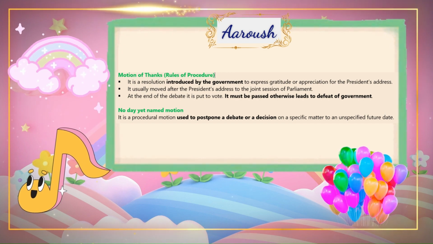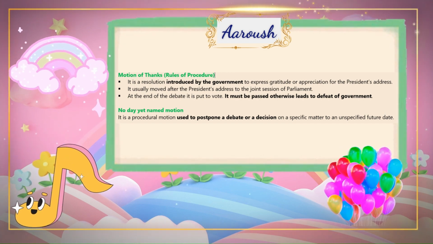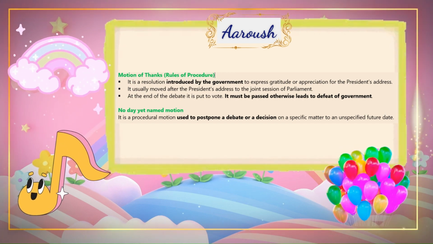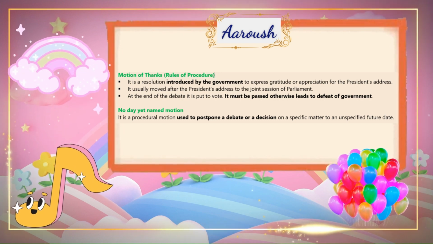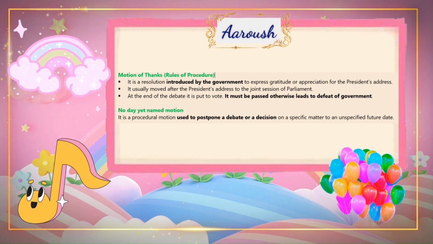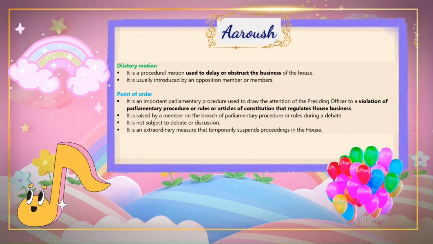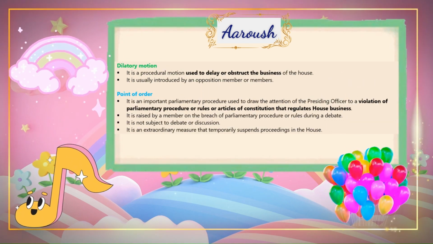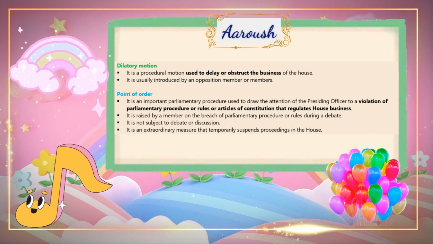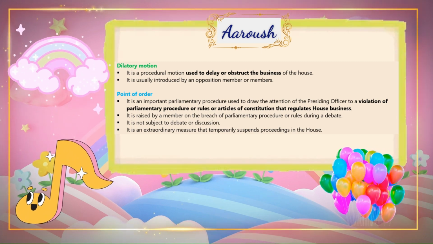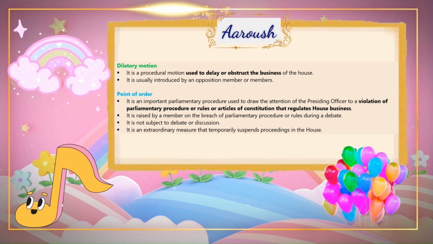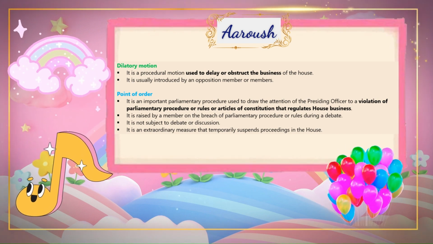No-day-yet-named motion. It is a procedural motion used to postpone a debate or a decision on a specific matter to an unspecified future date. Dilatory motion. It is a procedural motion used to delay or obstruct the business of the House. It is usually introduced by an opposition member or members.